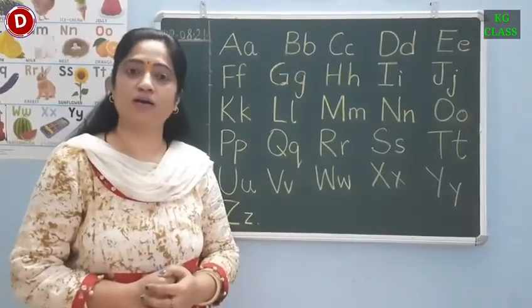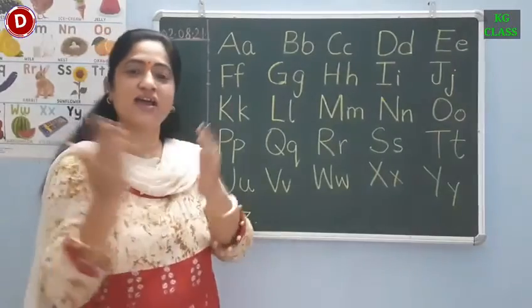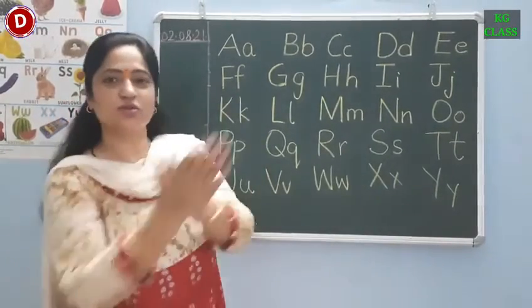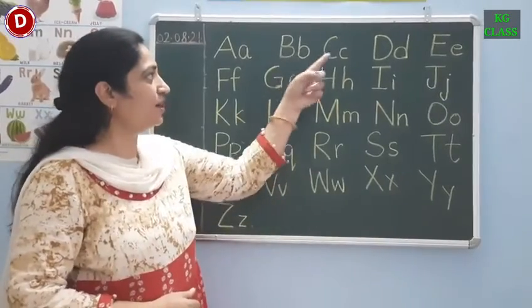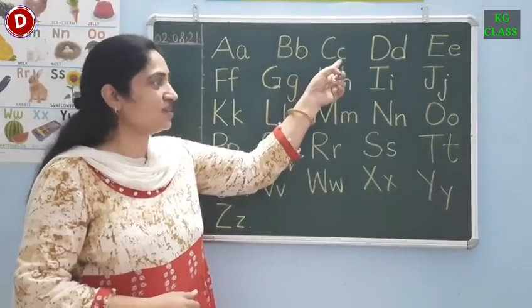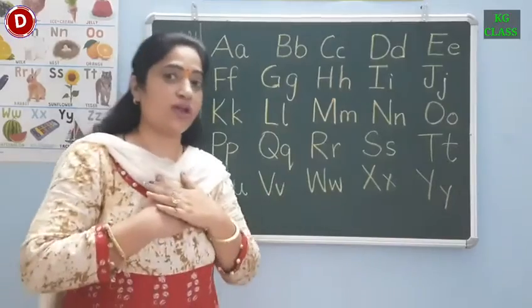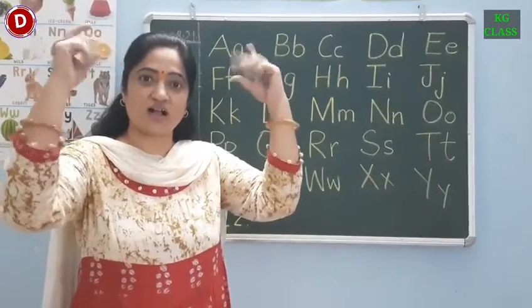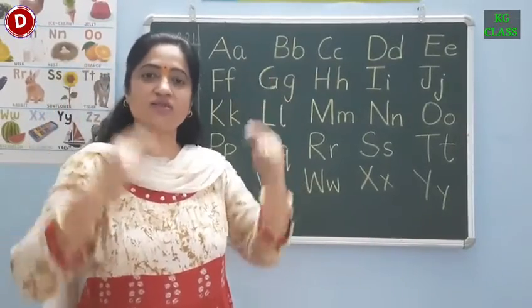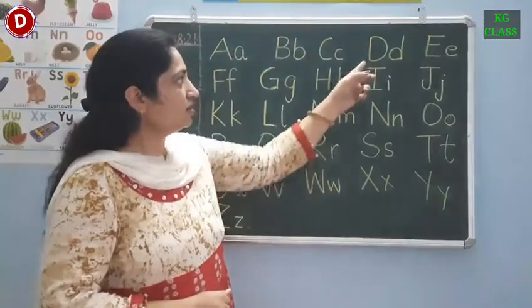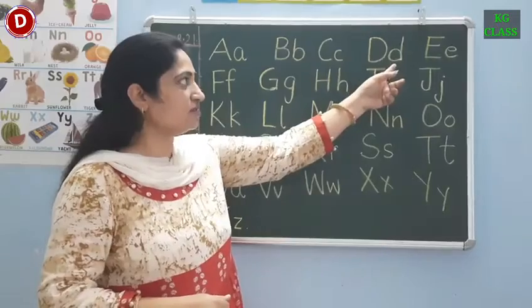B says b. Bring your bat and bring your ball to the park to play. B says b. Now children, this is capital C, this is small c. We are clicking castanets, k. So C says k.